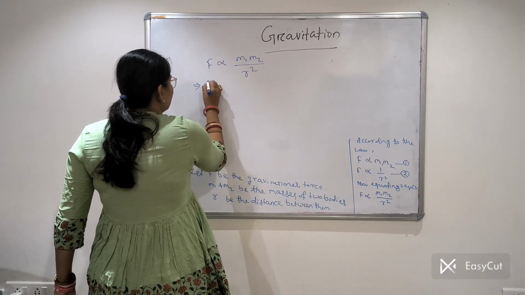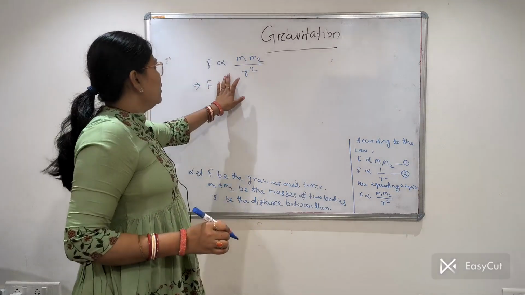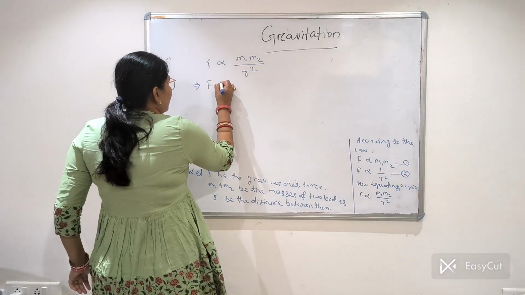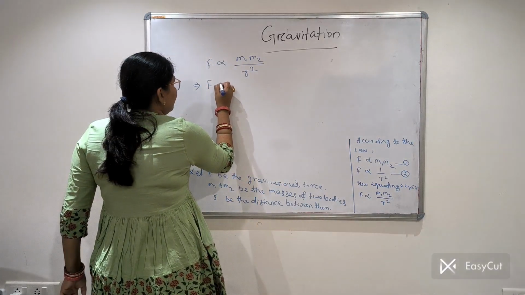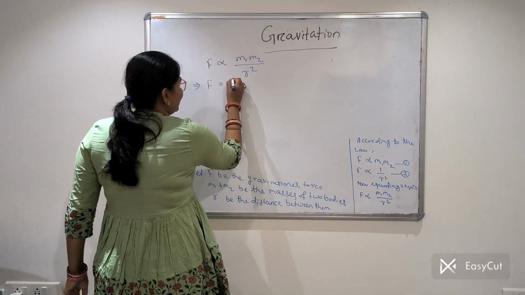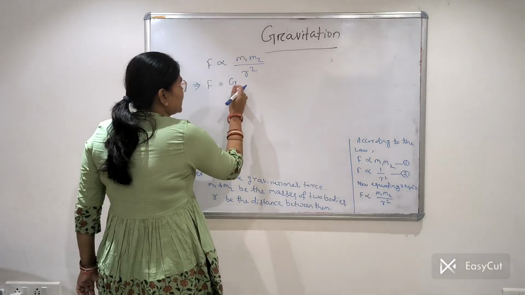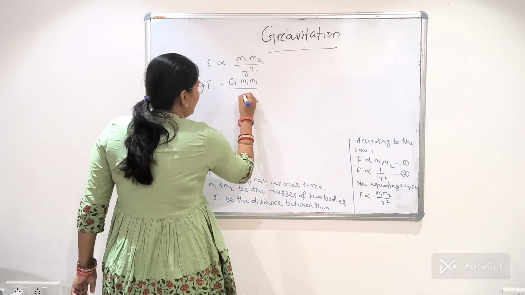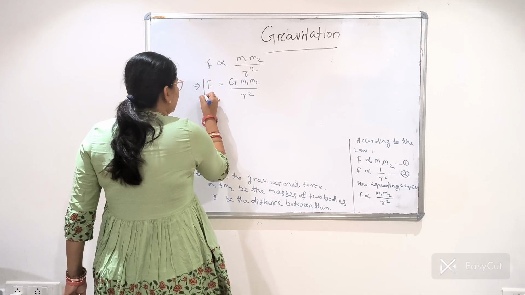I have already told you, when the proportionality sign is taken off, then there will be a constant of proportionality multiplied. Here the constant of proportionality is G, capital G. F equals G M1 M2 by R square.